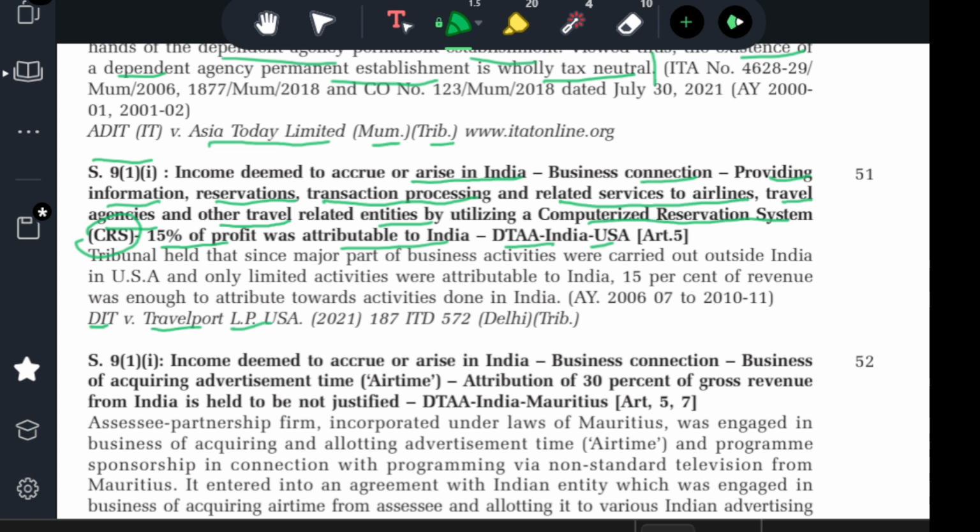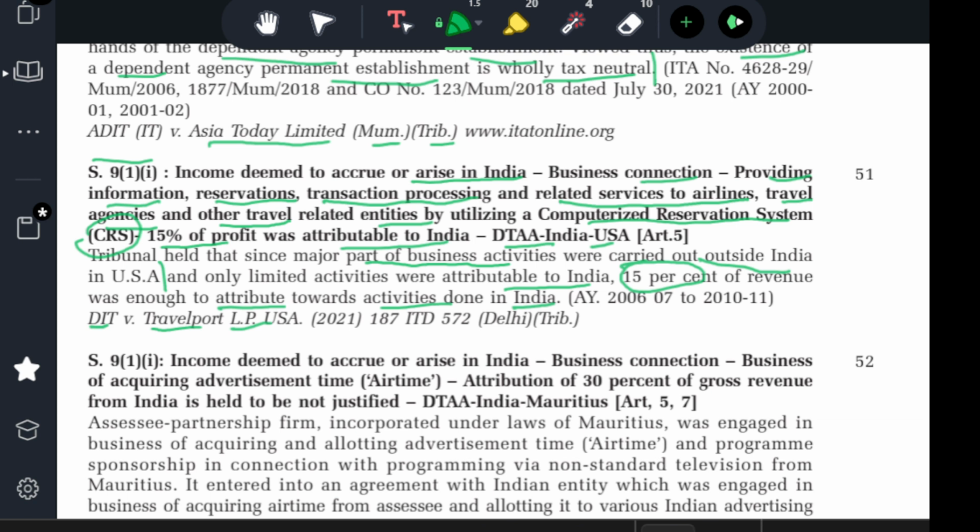So the tribunal held that since the major part of the business activities are carried out outside India in the US and only limited activities are attributable to India, 15% of the revenue was enough to be attributed towards activities done in India. So in this case, they said that only this percentage of income is to be attributable to India, it will be taxed in India, even though we have an India-US DTAA.